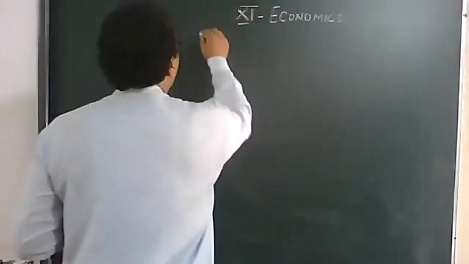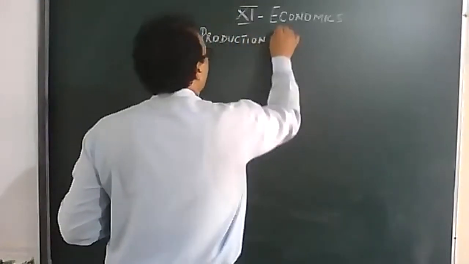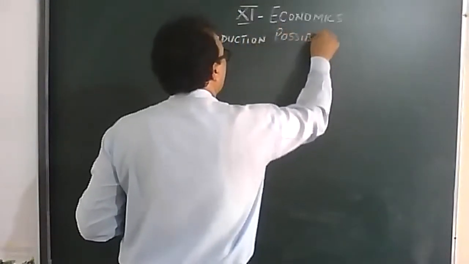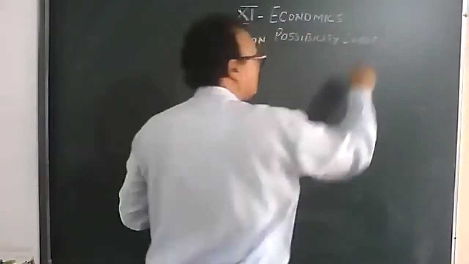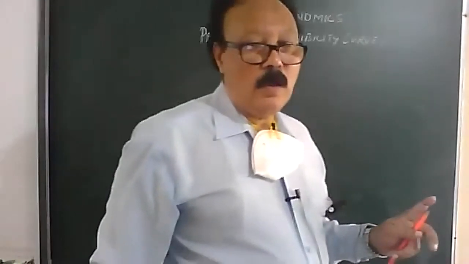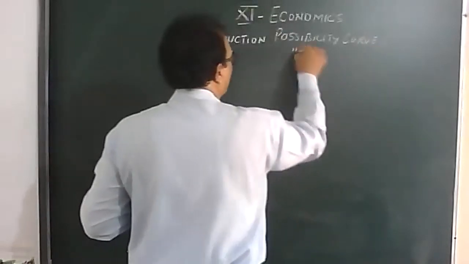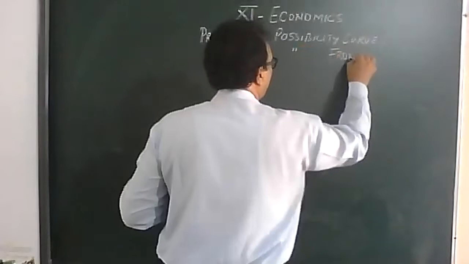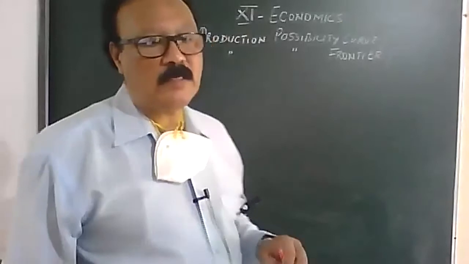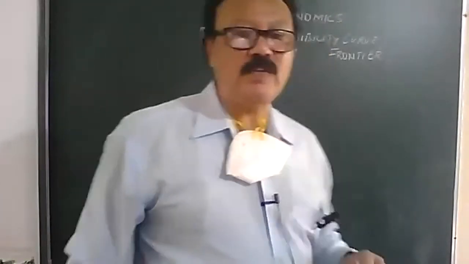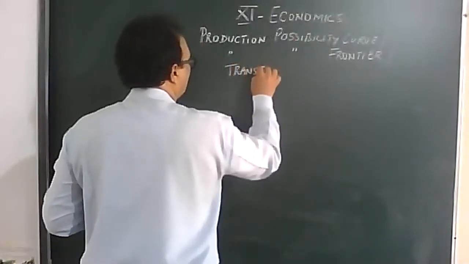Production possibility curve, which is also called production possibility frontier, or it can simply be called the transformation curve.